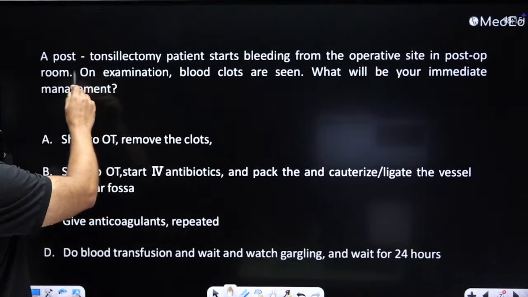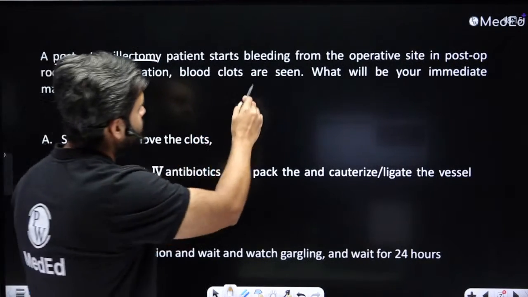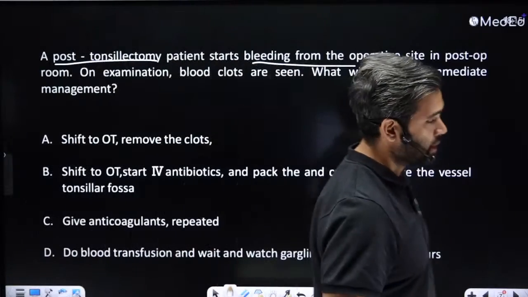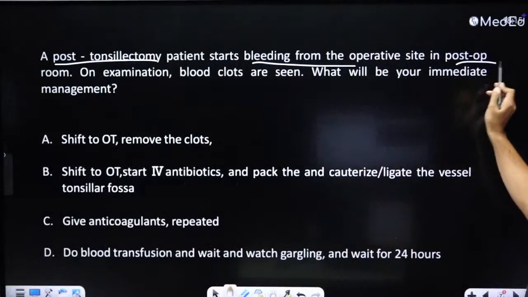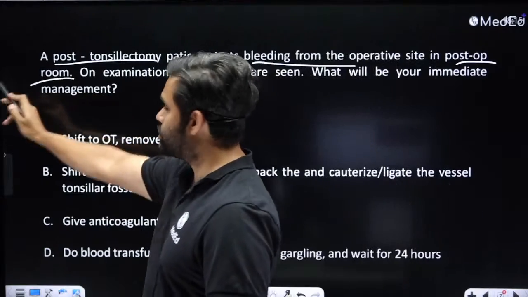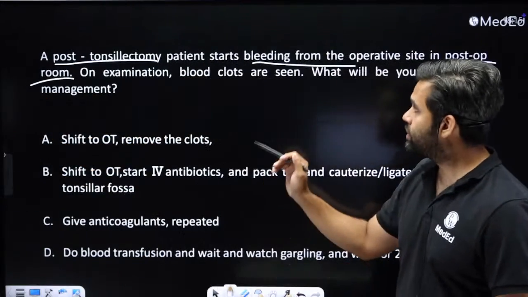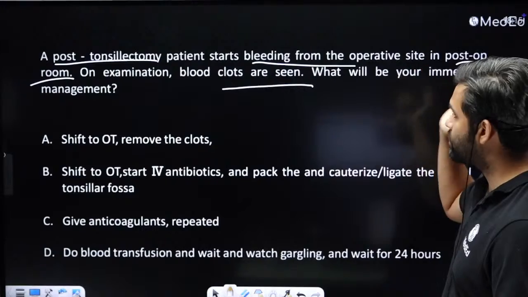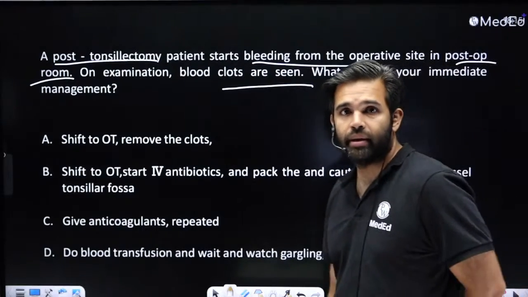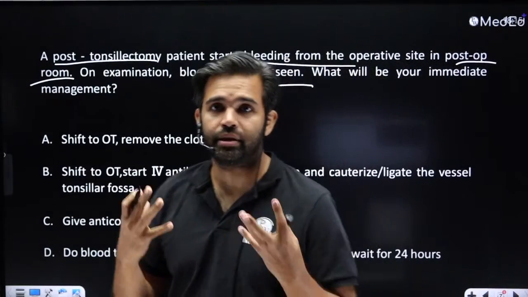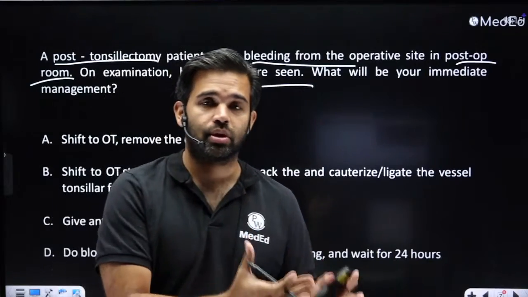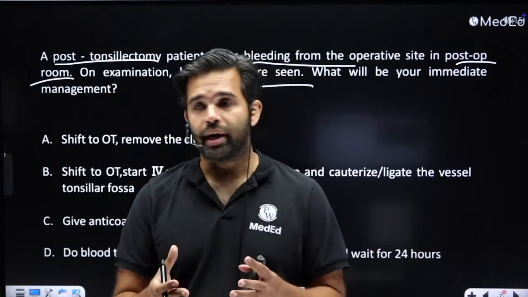Okay, post-tonsillectomy, the tonsil has been done, and the patient bleeds. They don't tell how long after, but they say in the post-op room. There are blood clots which are seen. What will be your immediate management? Blood clots are seen in the tonsil in the post-op room. What are you going to do?